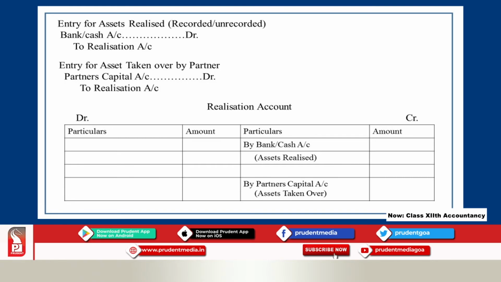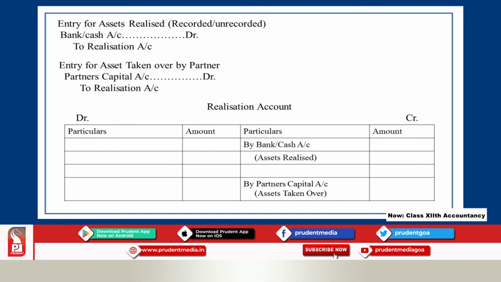Normally, when you sell the assets, we write bank or cash account debit to asset account. Now, here we cannot credit the asset account because the asset account is already closed by transferring to realization account. So that is why instead of crediting the asset account, we credit the realization account.